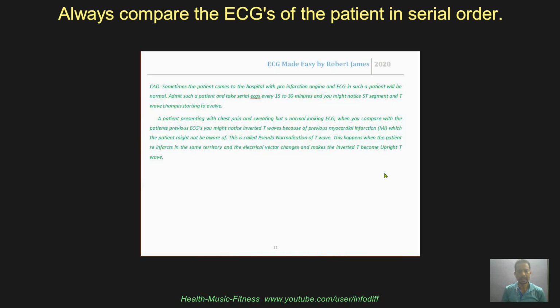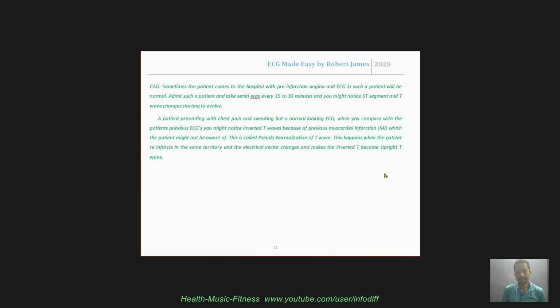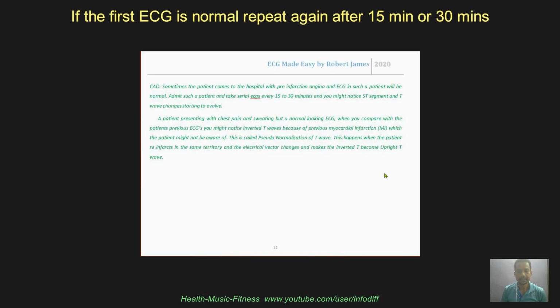And it is important that you repeat the TROP-T test, and it is also important that you repeat the ECG, and always make it a habit to compare the different ECGs with the previous ECG, and only then will it make sense. So if in the first ECG it's a normal sinus rhythm, and in the second ECG there is a subtle change, and in the third ECG there might be a very different ECG.